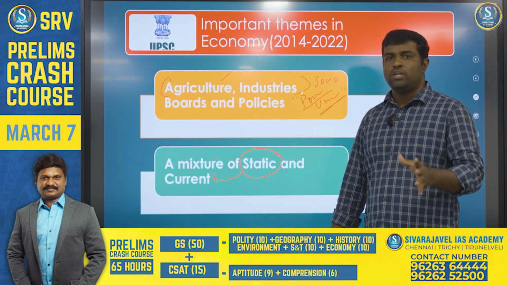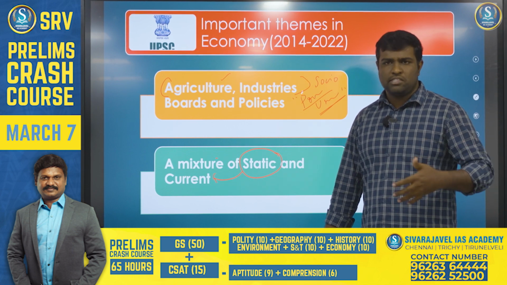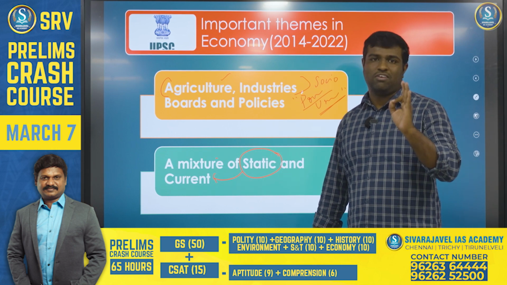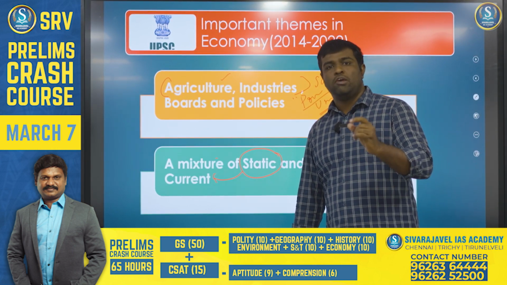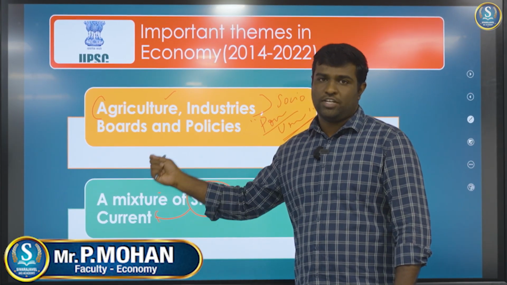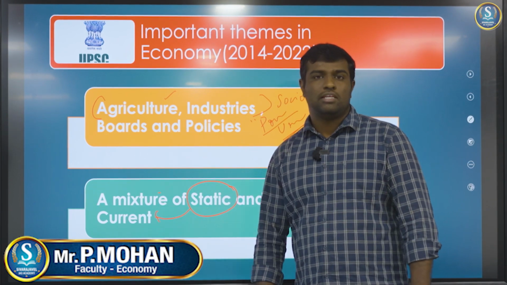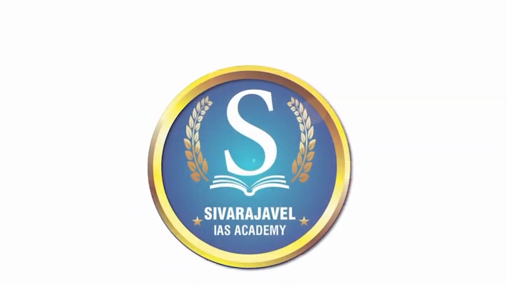No need to go into volumes and volumes of economic data or magazines to understand current issues. You need to focus on the static area, and then you will be able to manage many questions in economy. So these are the focus areas, and kindly give attention to them, and if you prepare carefully for this, you can easily tackle these economic questions. Thank you.